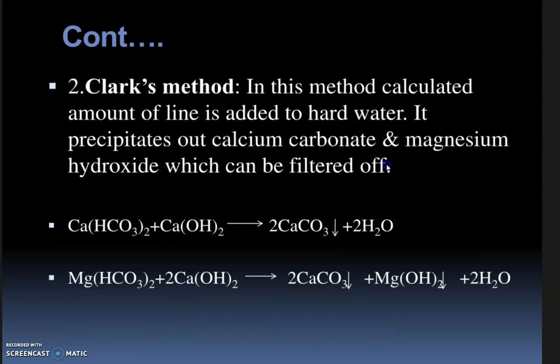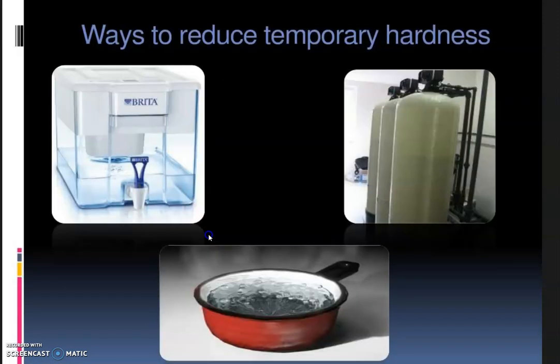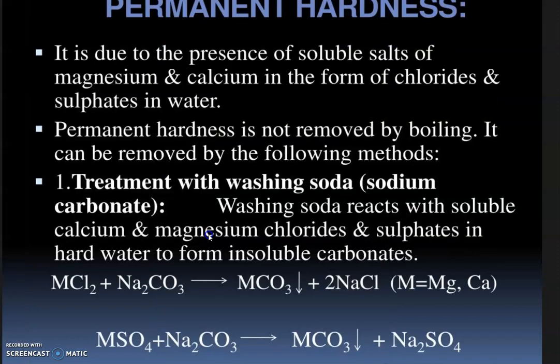Next one is Clark's method. In this method, a calculated amount of lime is added and calcium carbonate and magnesium hydroxide are precipitated out, which can be filtered off. Calcium hydroxide is known as lime, so the compounds will precipitate out. These are the ways we can use to reduce temporary hardness. Either we can use filters, or boiling, to reduce temporary hardness.